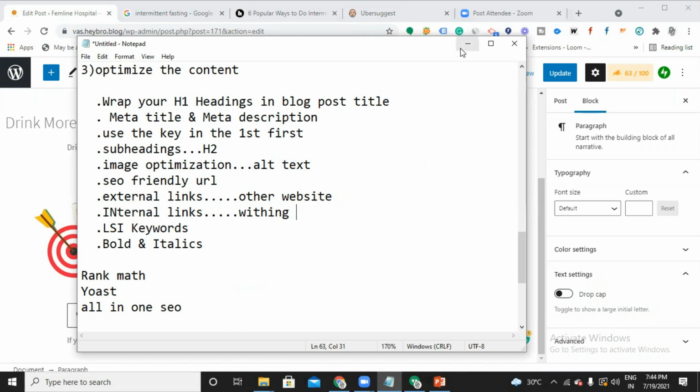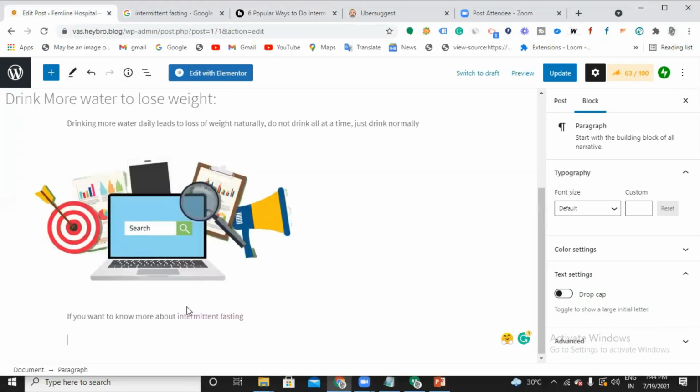So now what I'll do is, know more about. It can be anything, but give a link to a relevant page only. So now here I'm writing about how to lose weight. If I give a link to some other website which consists of digital marketing stuff, is it relevant? It's not relevant. So you should give a link to relevant information only. So that is mandatory. Know more about losing weight with exercise.